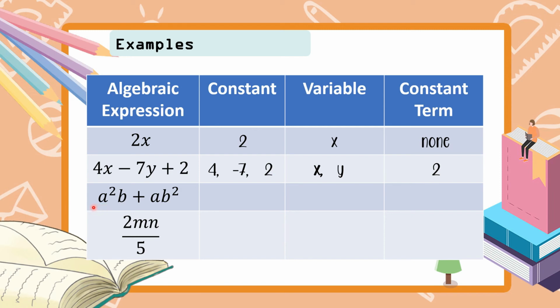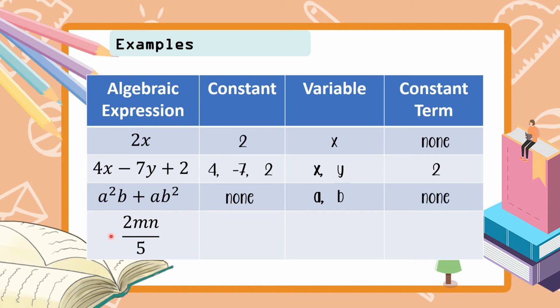Now, for the third one, we have a squared b plus ab squared. So, may nakikita ba tayong constant dito? Okay? So, wala. None. How about the variables? What are the variables? We have a and b. That is our variables. Next is we have the constant term. So, wala tayong nakikitang constant dito, so wala tayong constant term.